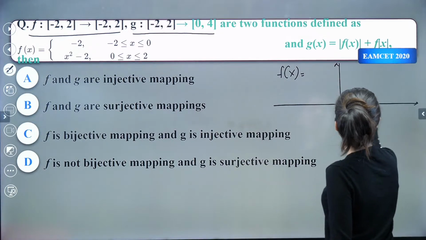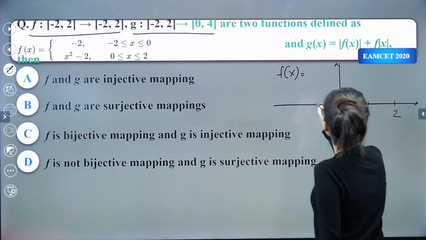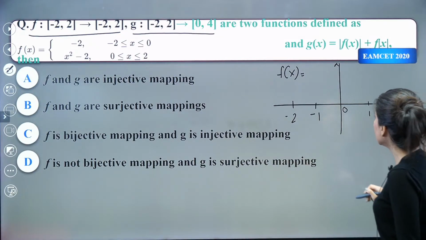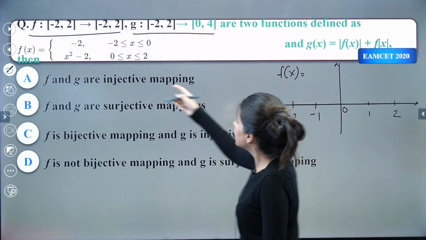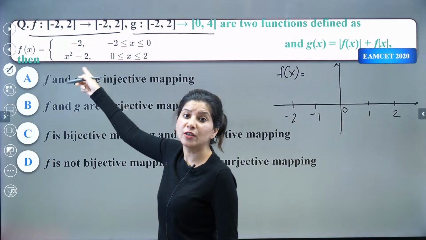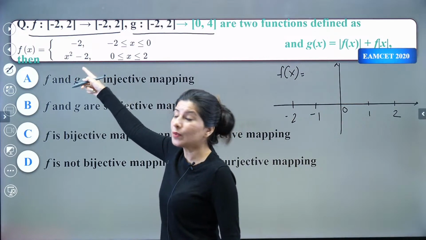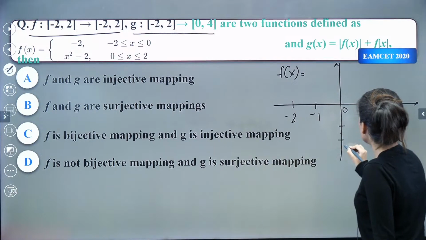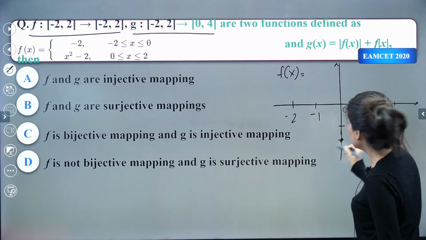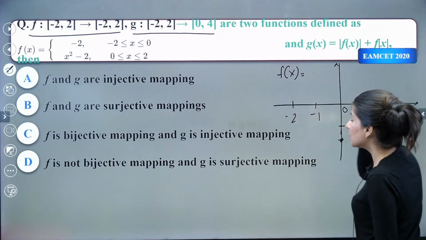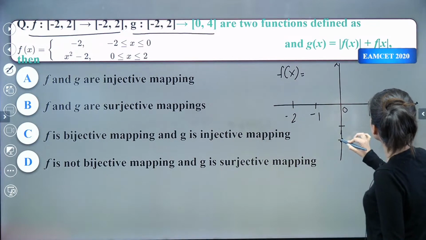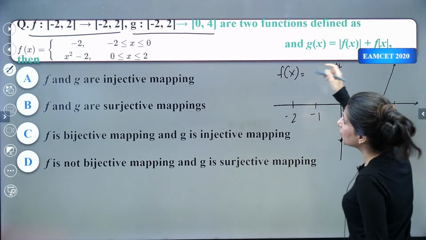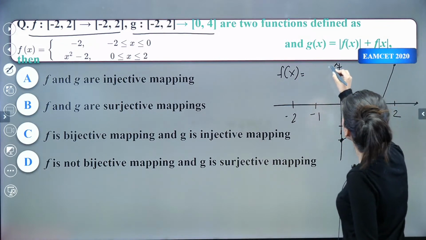So this is your 0, 1 and 2, and this is -1 and -2. Now for 0 to 2, we have an upward facing parabola. You put x equals 0, you get -2, so it starts from here. Put x equals √2, which is 0 here. At x equals 2, you are going to get 2 squared, 4 minus 2, so you get 2.